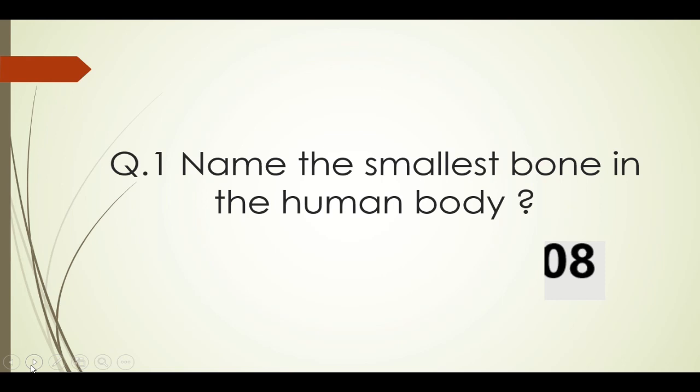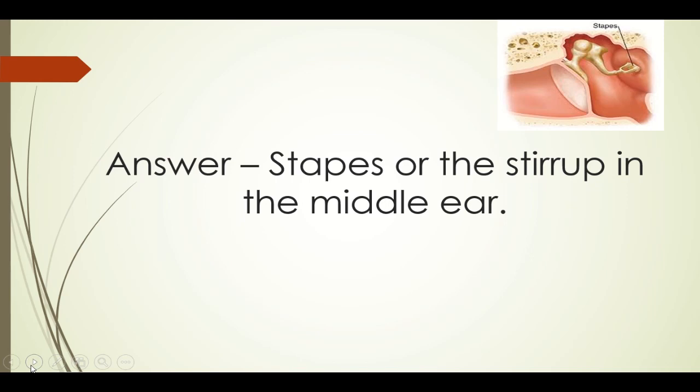The smallest bone in the human body, I'll give you one hint, is located in the ear. More specifically in the middle ear. Hope you might have guessed it is the stapes or the stirrup in the middle ear. The stapes, as you can see, is connected with the hearing organ and it is a part of the three interlocked bones present in our ear. These bones are also connected to the eardrum. They are responsible for the transmission of sound waves. So let's move on to next question, question number 2.